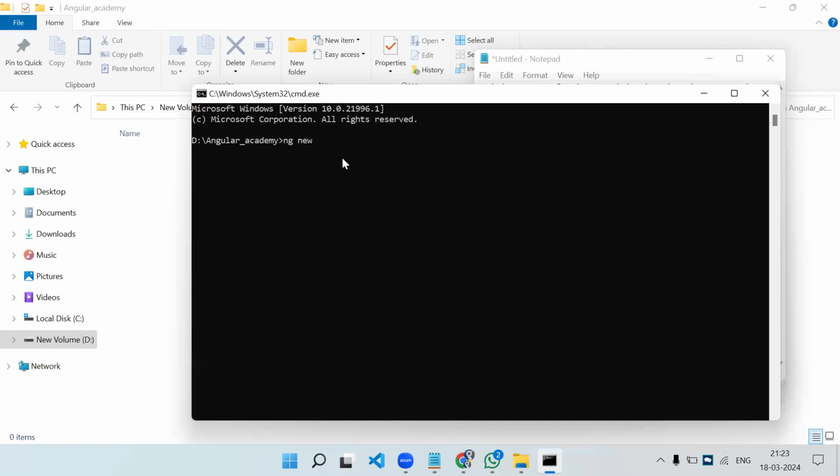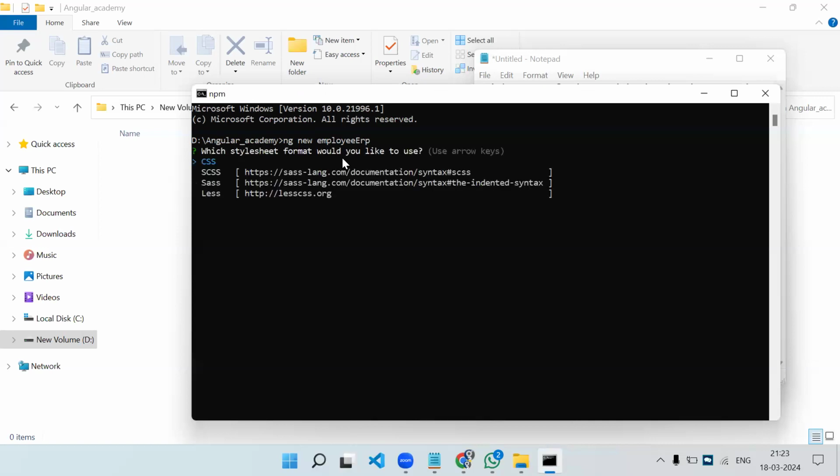Ng space new, then you need to specify the project name. Let's say my project name is employee ERP. This is the project name I am giving. After that, you need to press enter. Ng space new, then your project name. Project name can be anything. It is your name, whatever you are giving.